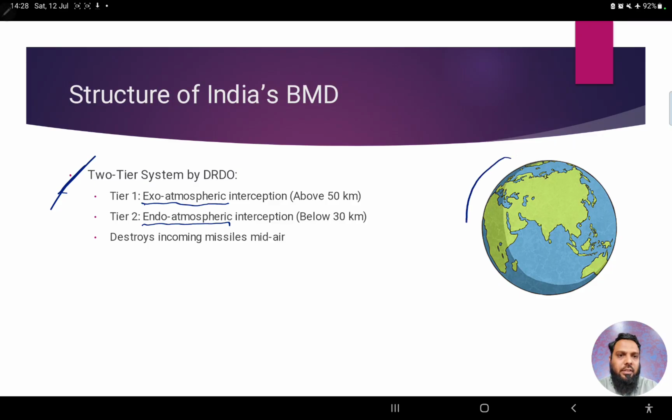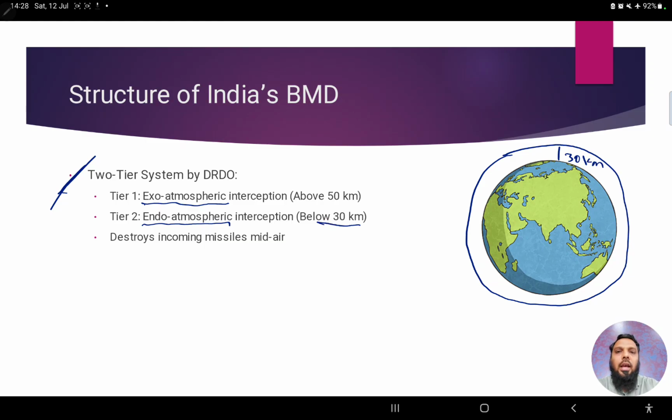If this is the earth, and we take this as the atmosphere of the earth, let's assume this is the endo-atmosphere, within the atmosphere, approximately 30 kilometers, right? Exo-atmosphere is outside the atmosphere.